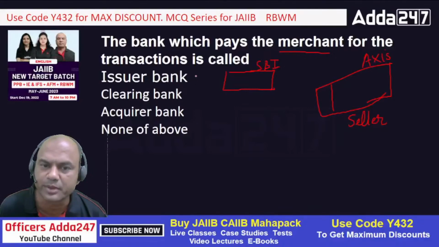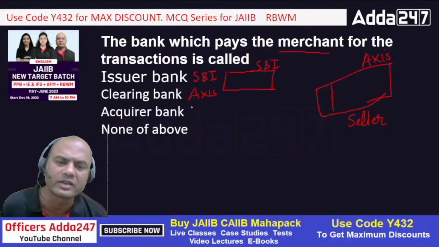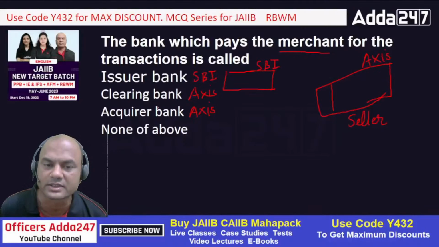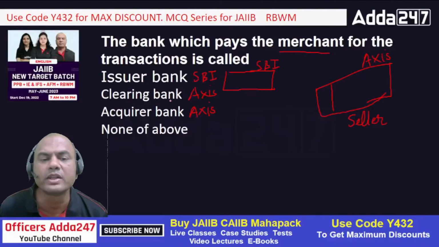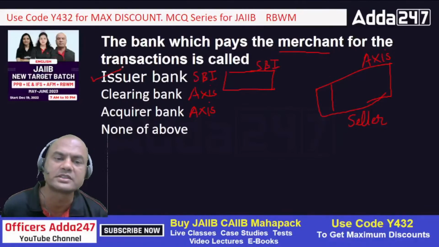Issuer bank is SBI over here, SBI. Then clearing bank means this Axis Bank. Then acquirer bank means you can again call Axis over here. Acquirer means the one who has acquired, Axis only. The one who has acquired the transaction, and none of the above. So who will give the payment? Of course, the company which has given the credit, right? So it will be paid by the issuer bank. Correct? A is the answer over here.